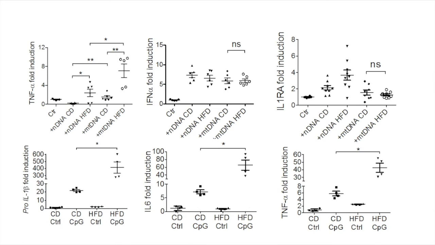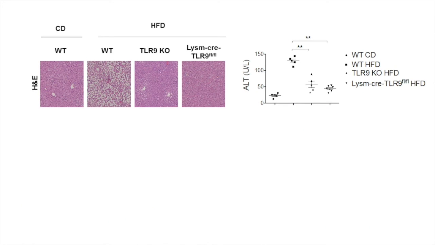We also wanted to see if Kupffer cells from mice that had been on a high-fat diet had different responsiveness to TLR ligands. And what these lower panels show is that in response to CpG, which is a TLR9 ligand, Kupffer cells from mice on a high-fat diet were increasingly responsive as compared to Kupffer cells from mice on a control diet in terms of production of IL-1 beta, IL-6, and TNF-alpha. To try and identify the cellular requirement for TLR9, we used a Cre-flox system in which TLR9 was removed from lysozyme-expressing cells.